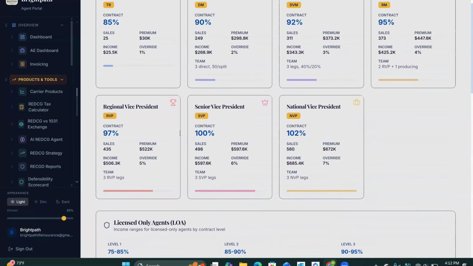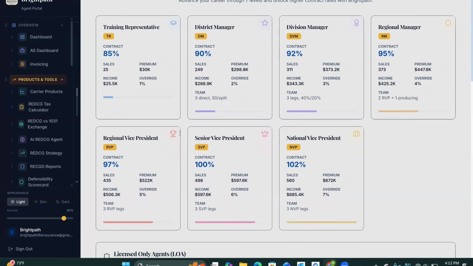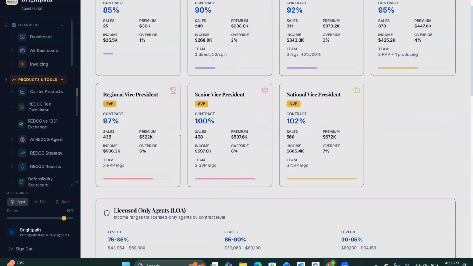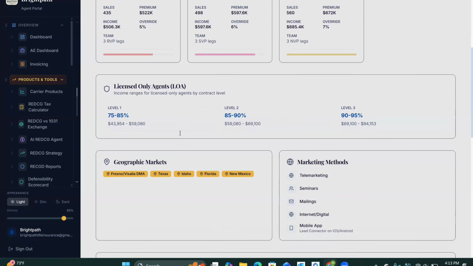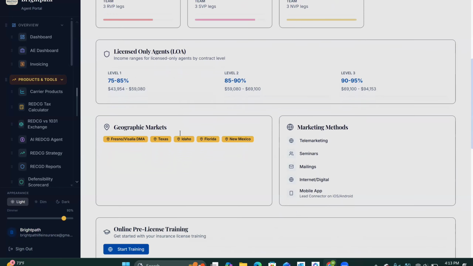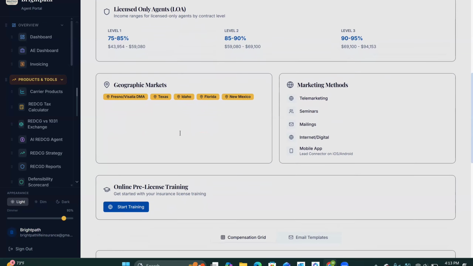And so we have a tier model with us. We have training representatives at 85%. District managers come in at 90%. Our divisional managers at 92%, our regional managers at 95%, our regional vice presidents at 97% contract, our senior vice president, you're at 100% contract, and our national vice president, all these individuals are holding a life license at 102%. And so life only agents, you're between 75 and 85%. Our marketing methods are telemarketing, seminars, mailing, internal digital, and a mobile app, which is our lead connector mobile app.